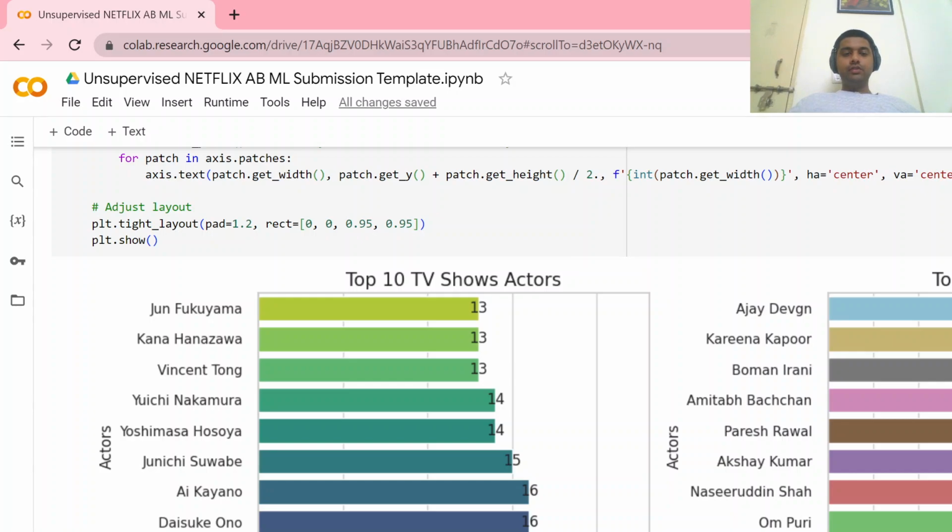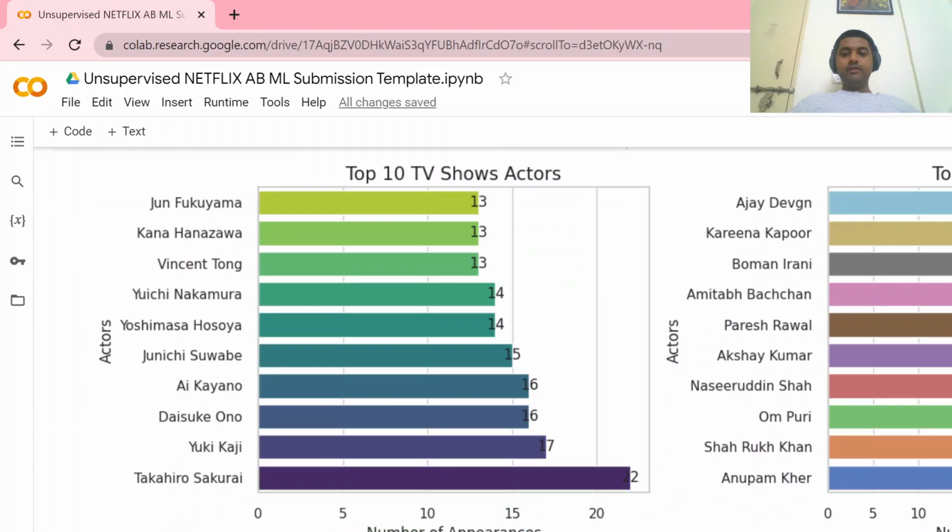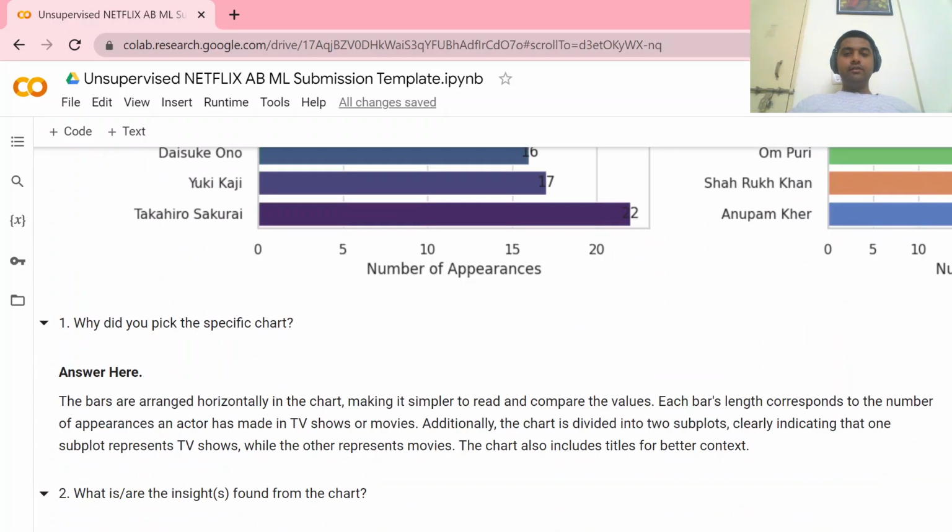The number of TV shows they have done, highest is 12, followed by Yuki Kaji, and so on. This 22, Anupam Kher 41, Shah Rukh Khan 35, Om Puri 30, and so on.